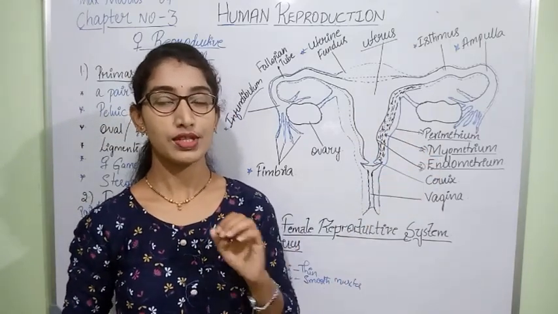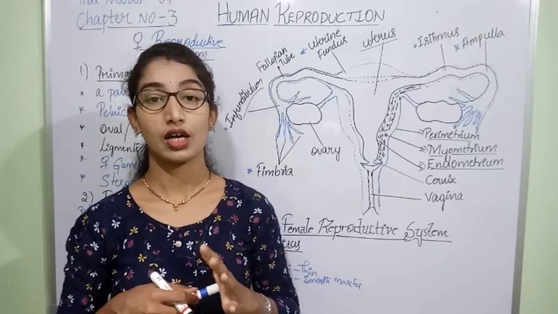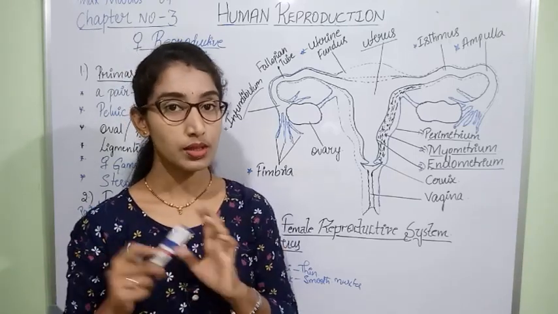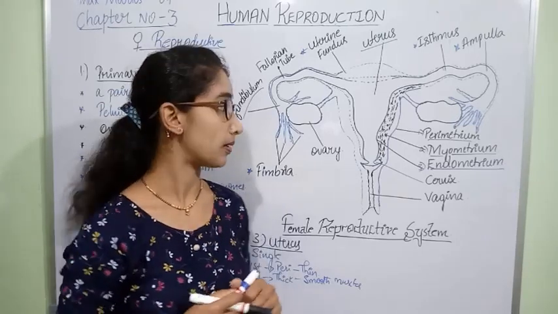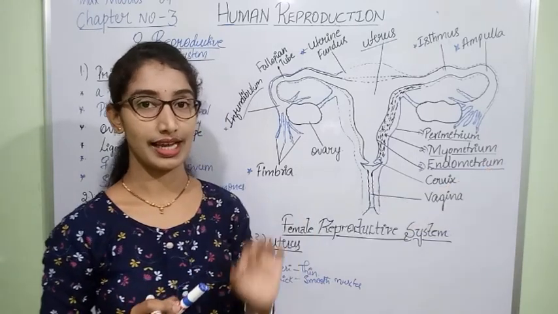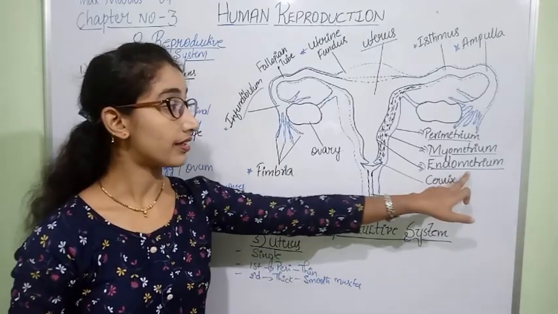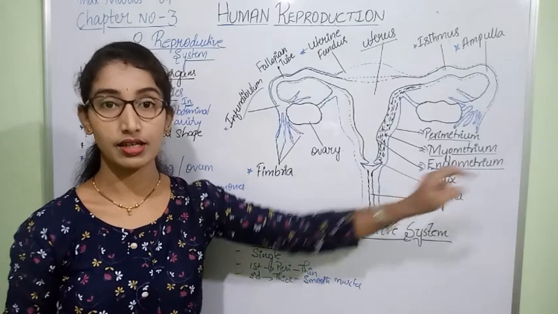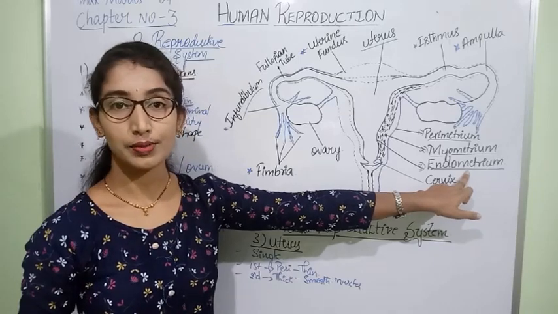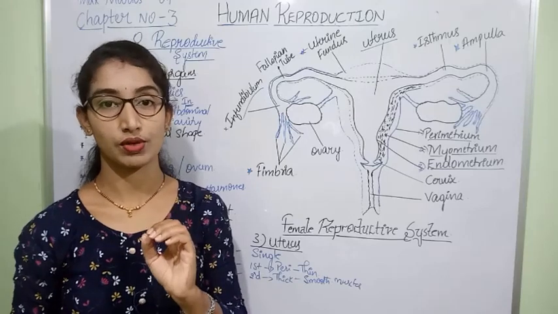When we speak about the perimetrium, it forms and gives structure to the uterus, and the myometrium is a smooth muscle which shows wild muscle contraction during the time of delivery of a baby, or during parturition. And what about the endometrium? The endometrium is glandular, and there will be cyclic changes or removal of the endometrium layer during the menstrual cycle, and during pregnancy it helps in fixation of the fetus.